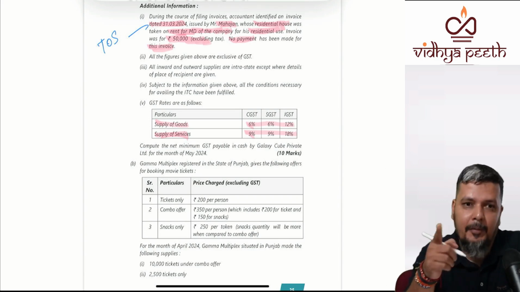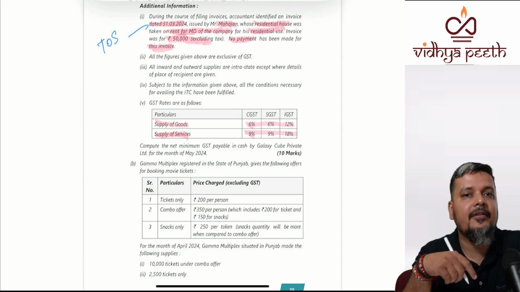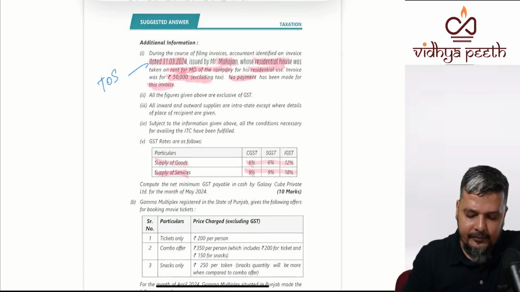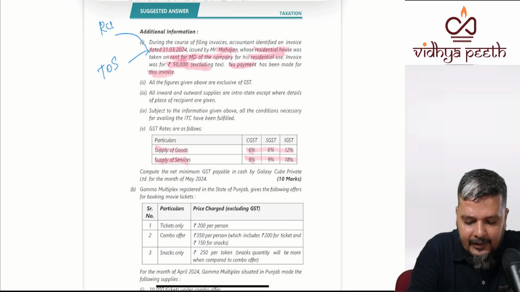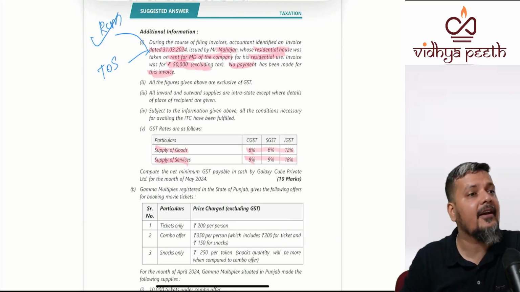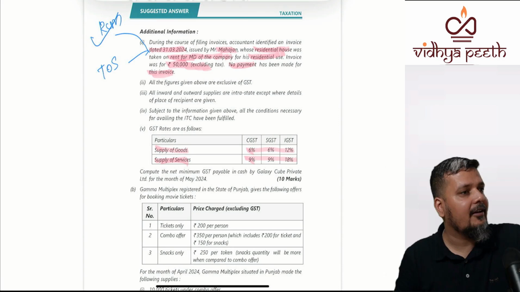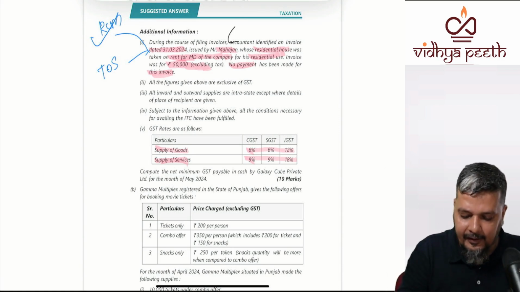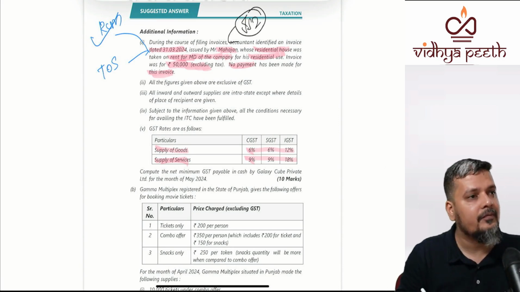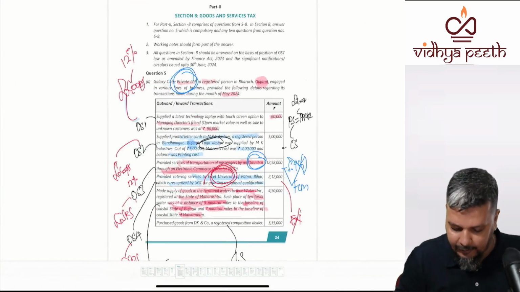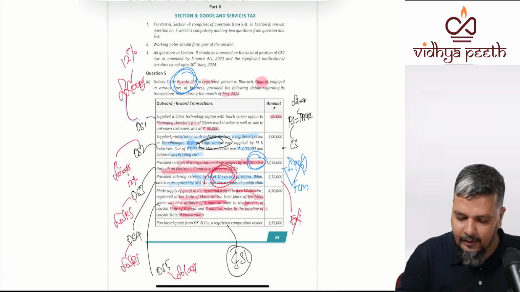For RCM, open your time of supply for RCM. First of all, is it under RCM or not? First evaluate: is it under RCM? Yes, it is under RCM. Renting of residential dwelling. Landlord can be anyone. Recipient. Is this inward supply or outward supply? This is your inward supply 2. In the previous part, it was inward supply 1. Now this is your inward supply 2.